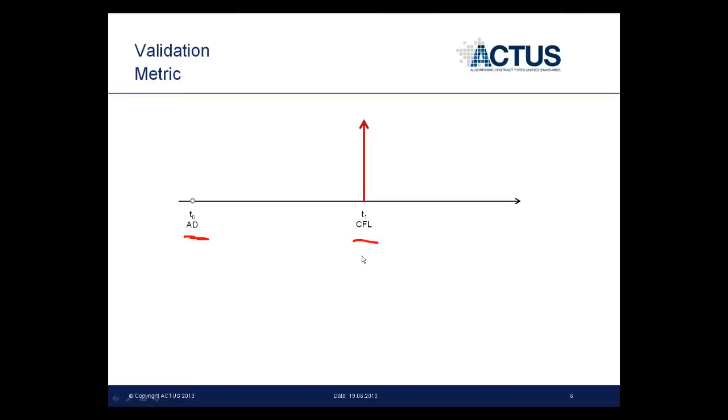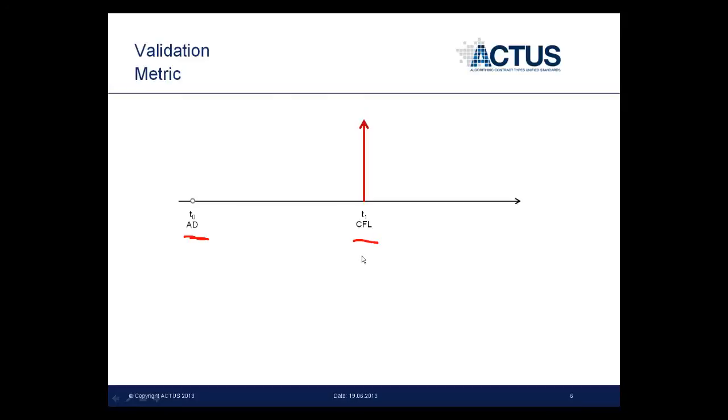The size is given by the arrow's length. The size of the cash flow and its time, T1, we get by asking the lawyer or the banker that created the contract. Now we model the exact same financial contract using our Actus contract types.